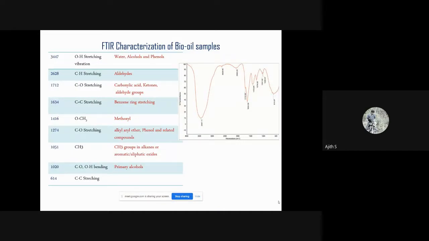Then during the FTIR characterization of bio samples, the major functional groups were identified as those belonging to OH stretching, that is for water, alcohols, and phenols, and aldehydes, carboxylic acids, ketones. Major functional groups belonged to acids, ketones, and aldehyde groups, and methoxyl group, and some phenol and other related compounds were also identified using FTIR characterization.